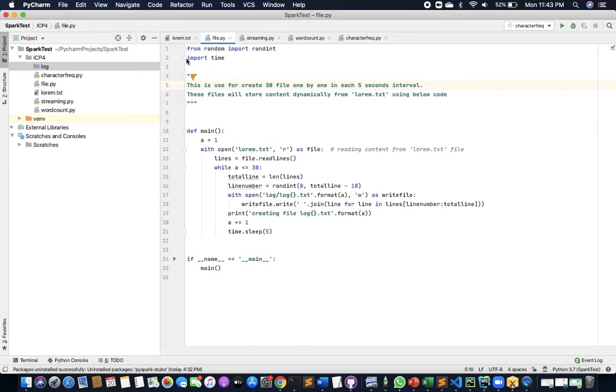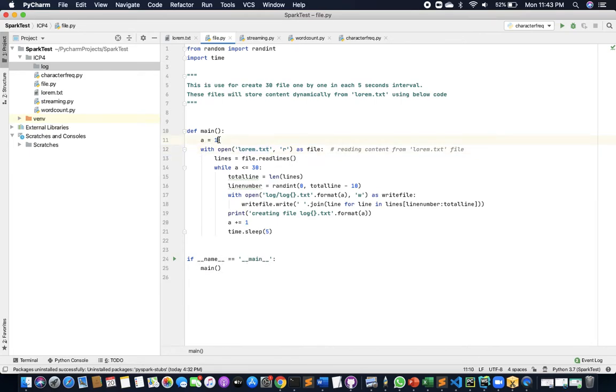Here I'm importing randint from the package called random, and I'm importing time also so that I can print the time. This is the main function. If the name is equal to main, the main function will be executed.